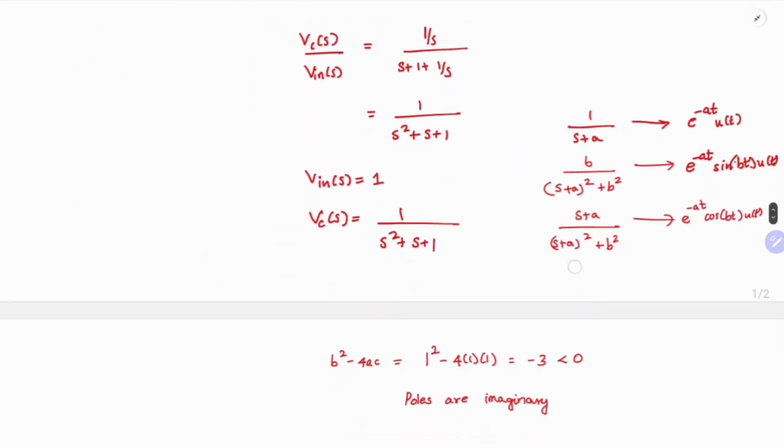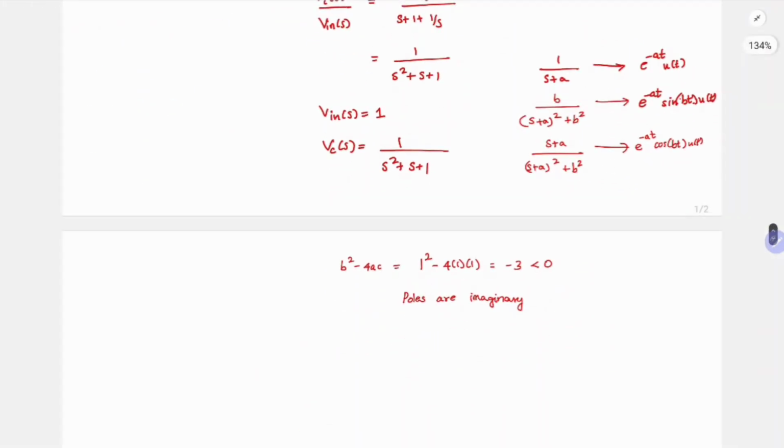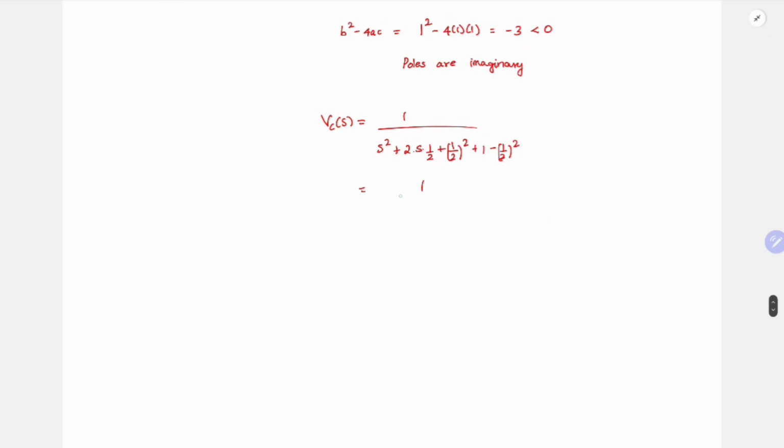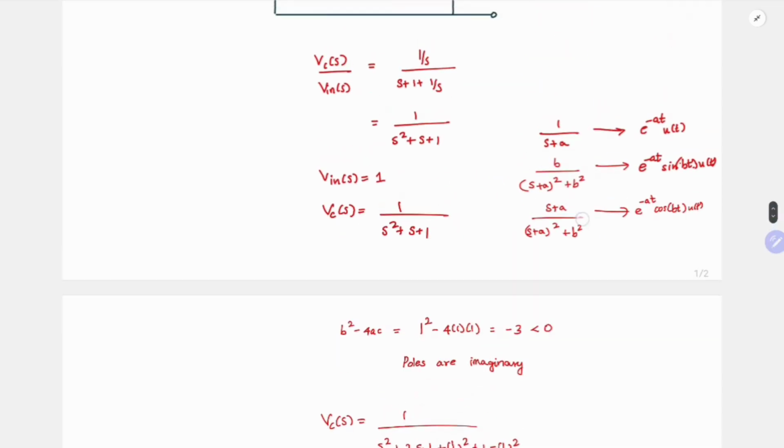Let us go back here. Now we need to convert it into something like this form. So Vc of s is equal to 1 by s square plus 2 into s into 1 by 2, which gives me s, plus 1 by 2 whole square. We already have 1 here, and I'm adding and subtracting 1 by 2 whole square. Then we have s plus half whole square plus 1 minus 1 by 4, which is 3 by 4. This is how you need to convert it into the s plus a whole square plus b square form.